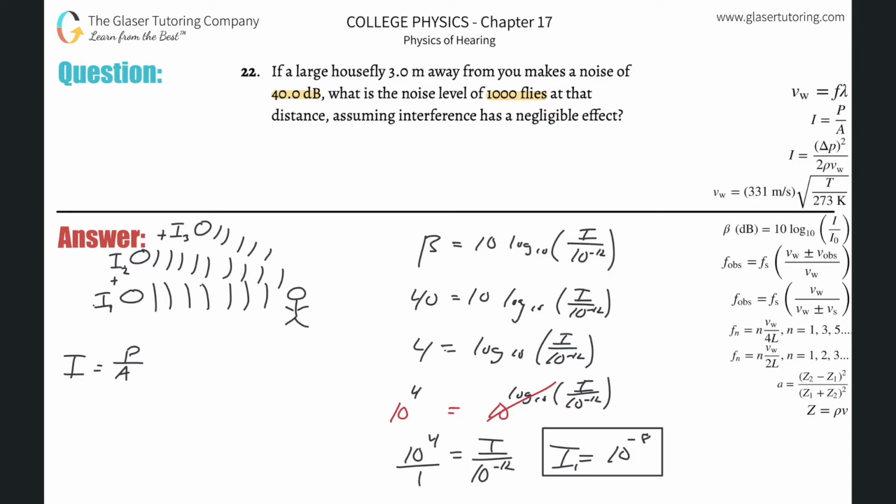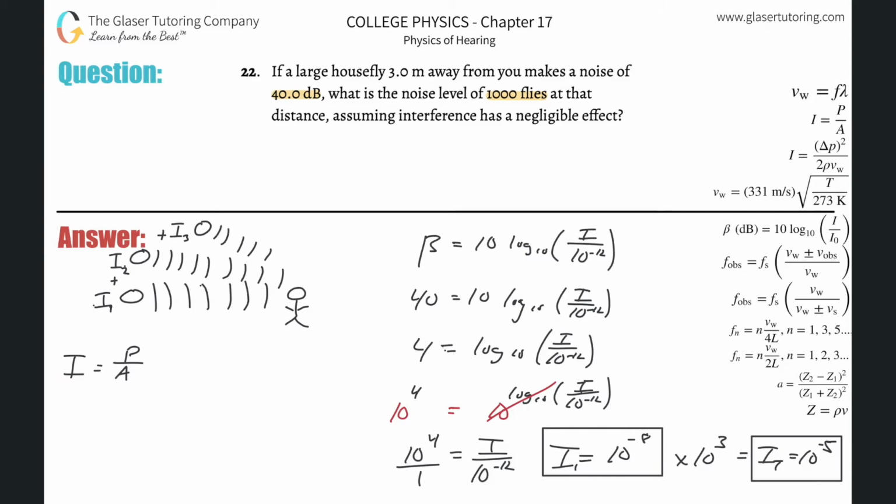But now remember, we have 1,000 of them. You can either add 10 to the negative 8 one thousand times, or you can simply multiply it by 1,000, aka 10 to the third. Adding them together, the total intensity here would be 10 to the negative fifth. So now we're getting somewhere, because we know the total intensity.